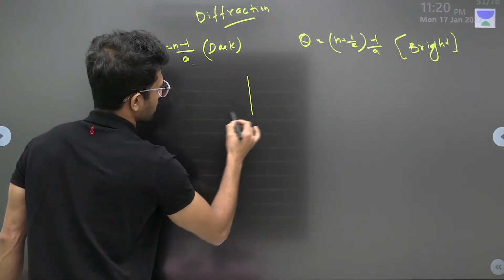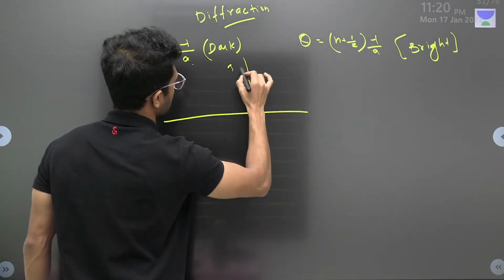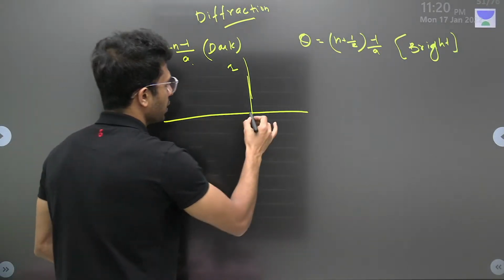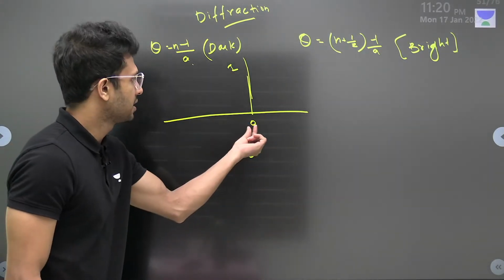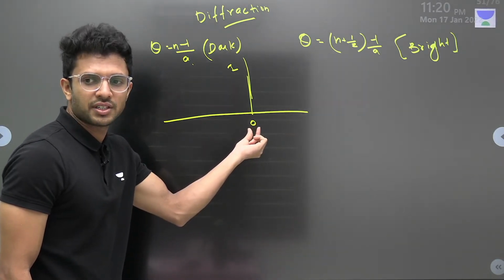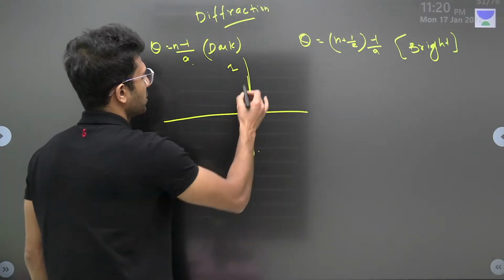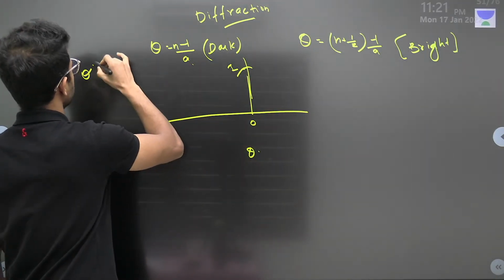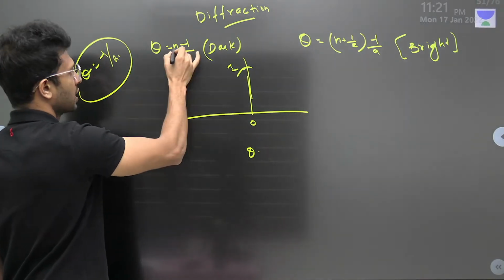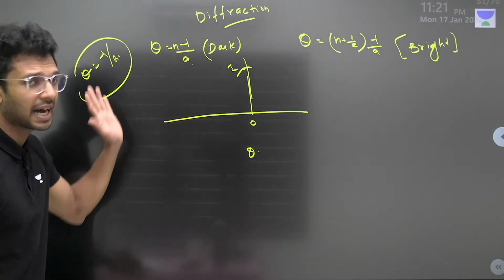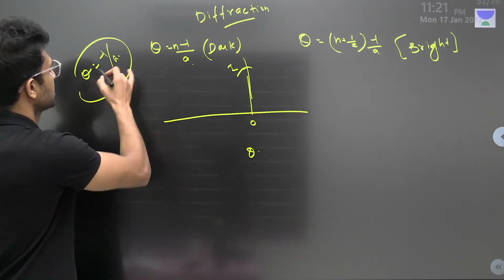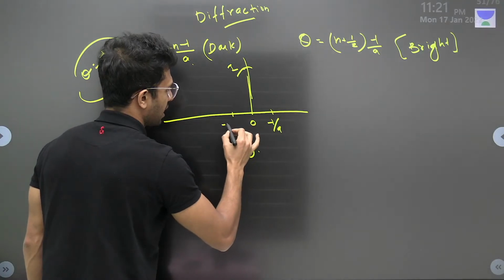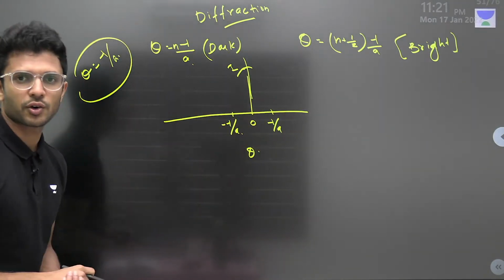Now the question is to draw the intensity versus theta graph for interference. When the theta value is 0, that is, at exactly 0 phase difference, obviously we can have the maximum intensity, isn't it? Now when we put n equal to 1, we'll get theta value as lambda by a. If we put n equal to 1, we are talking about the first dark fringe, and obviously the first dark fringe is at a theta value of lambda by a on the upper side of the bright band, and also at the bottom part of the central bright.